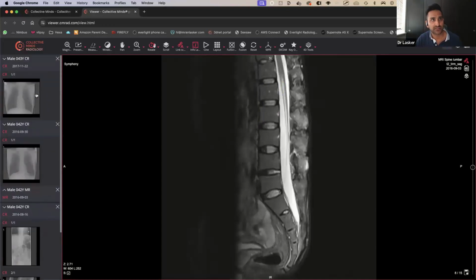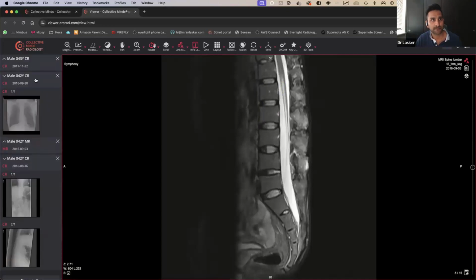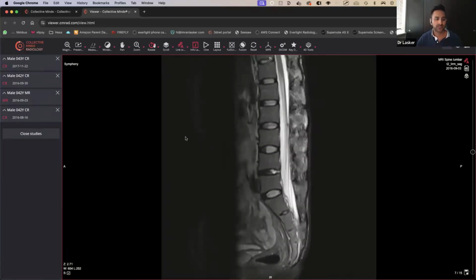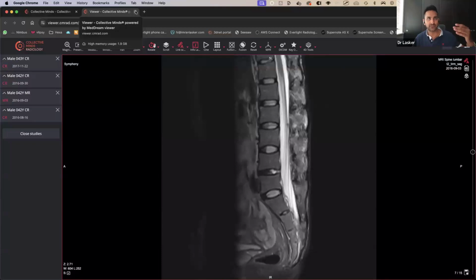If you go to the CT scan again, where's the CT? Have I lost the CT scan? Always do this on the CT scan. Look at the sagittal views and make sure there's no fracture, because there was once where it turned out there was a fracture across there, across there, and across there, which had initially been missed and picked up pretty soon afterwards. So very, very important. Once you've picked up ankylosing spondylitis, you've got to go for the big thing, which can be a potential fracture. There's always a risk.